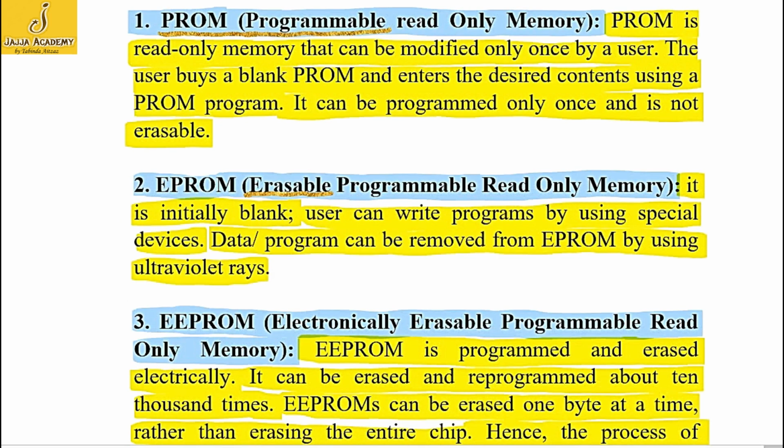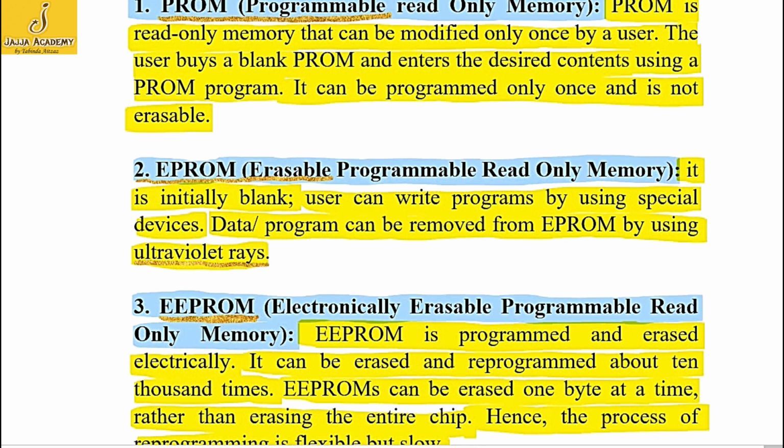The PROM or programmable ROM can be modified only once and it is not erasable. But the second type, EPROM, it is erasable and programmable read-only memory. Data or instructions can be written as well as can be erased from EPROM. And EPROM uses ultraviolet rays to erase the data from EPROM. And the third type, the EEPROM, uses electrical devices to write the programs and to erase the programs. It was the difference between these three types.